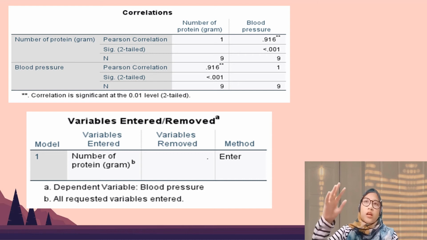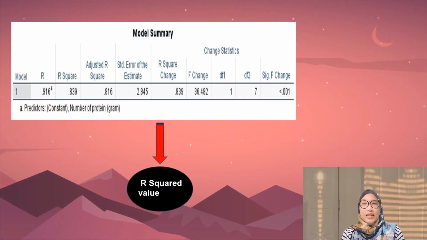The variable entered in this data is an independent value, that is the number of protein taken by a vegetarian person. By that we can see that the diastolic blood pressure in this data depends on the number of protein taken by each vegetarian person per day. In this data, the output of IBM SPSS shows the value of R square.